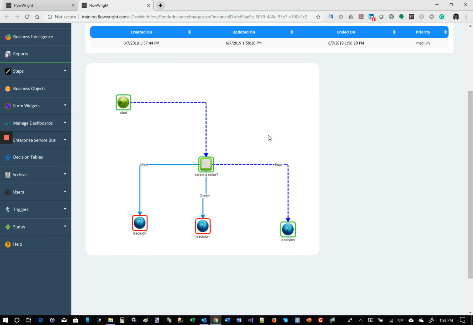So you can route a task with any custom return values that you want to provide. It might be a yes, no question. It might be, let's say, a risk rating, high, low, or medium. You might say select a color, or any option that you want to give the user to select from. You can use a choice task.